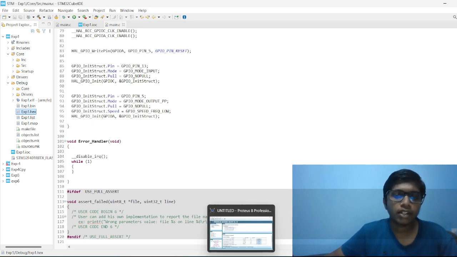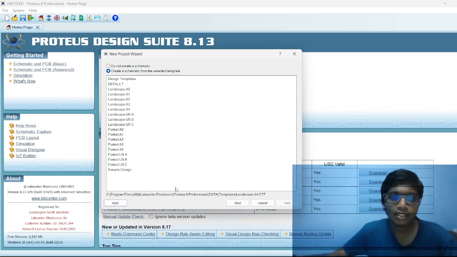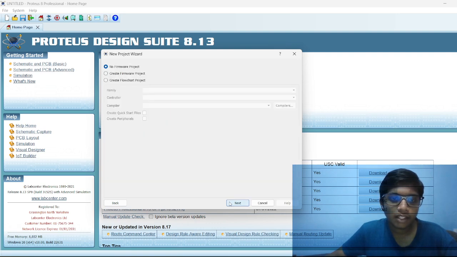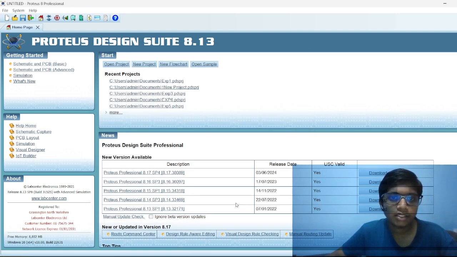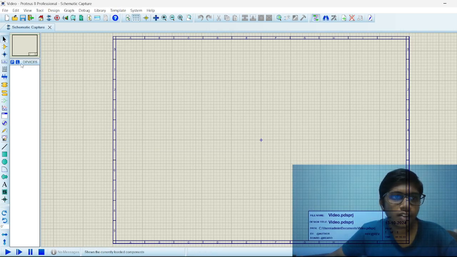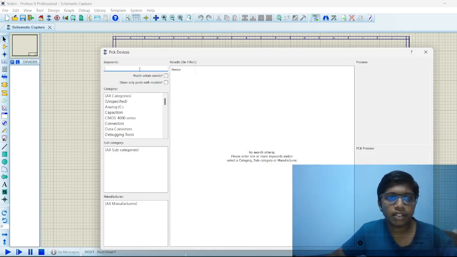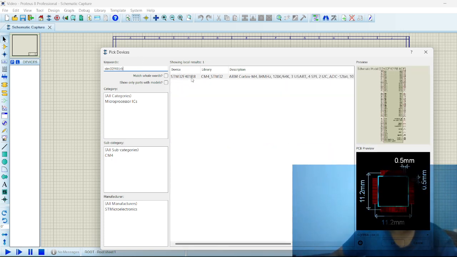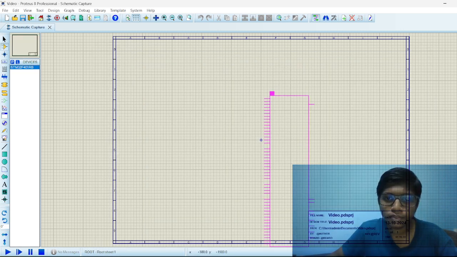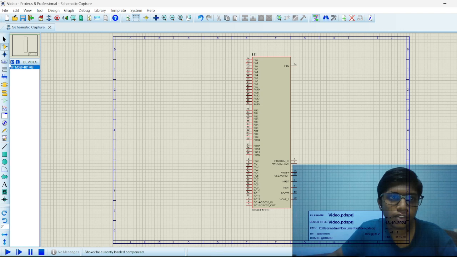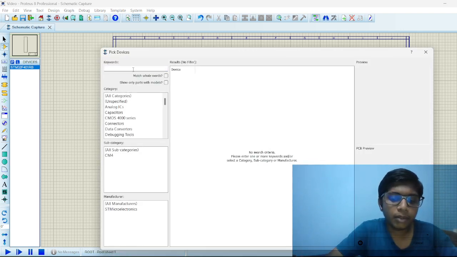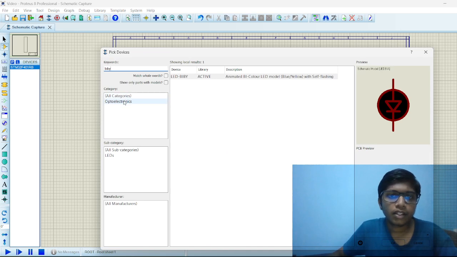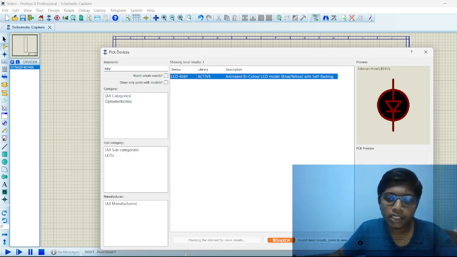Next, we are going to create the Proteus simulation for this. We are going to select the A4 sheet, give next, and create the file. We are going to first import the STM32F401RB. This board is imported. Next, we are going to import the LED BIBY. LED BIBY is imported.